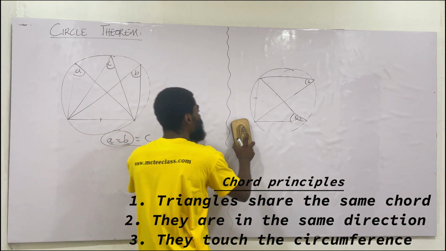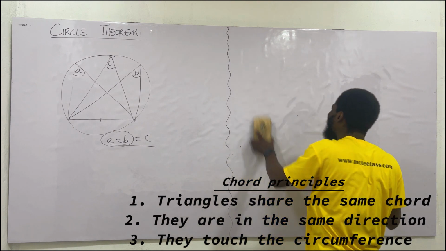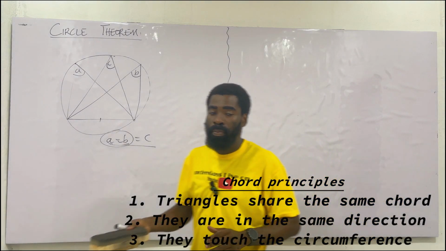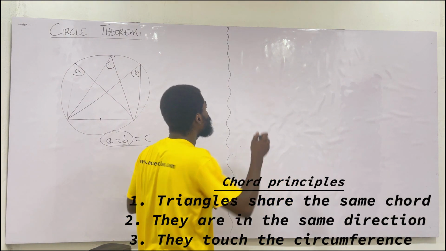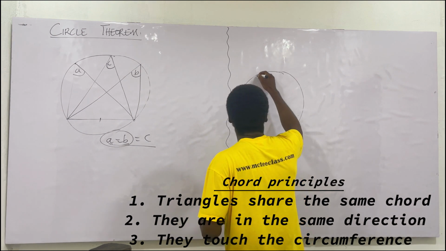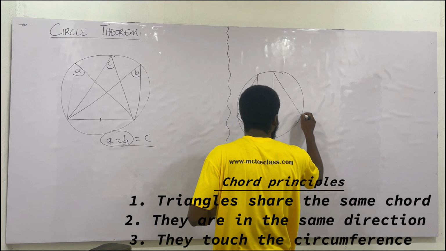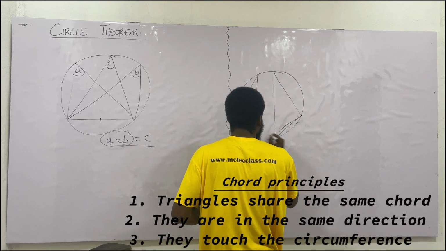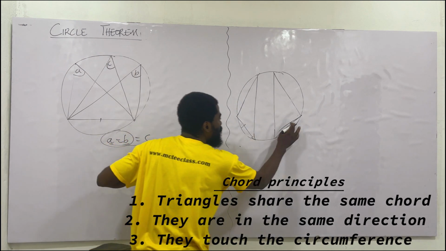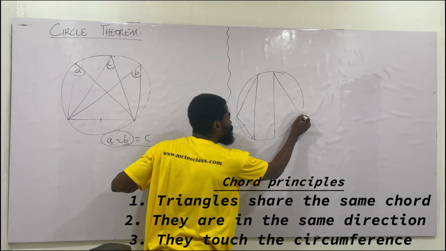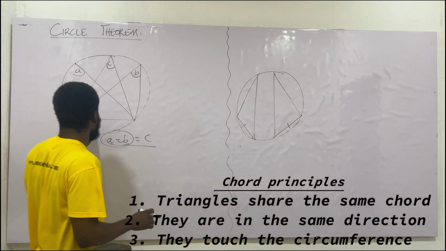I just want to show you the different ways by which the diagrams will be drawn, but still the principle is working. Remember, they are sharing a common chord. So when I separate them, they will behave the same because they are all coming from the same chord. Good. So when I have the circle, and this time I have this triangle and that triangle, I have these two triangles sitting on this. Now I separate the two triangles, and I put this stroke here and that stroke here. If you understand angles part 1, you will know that the stroke means that the lengths are all the same. They are coming from here. They share a common chord.